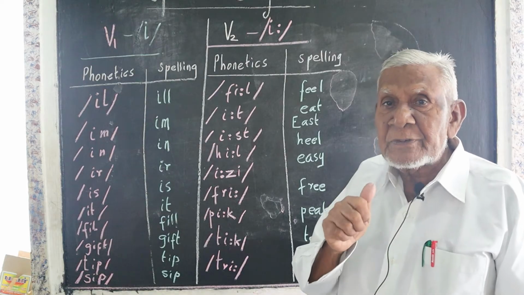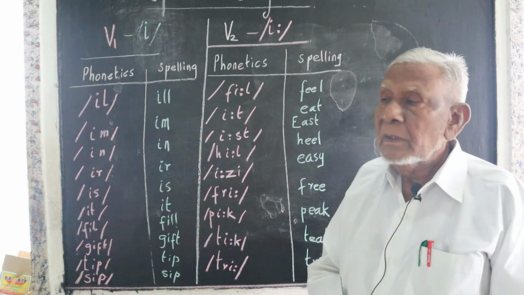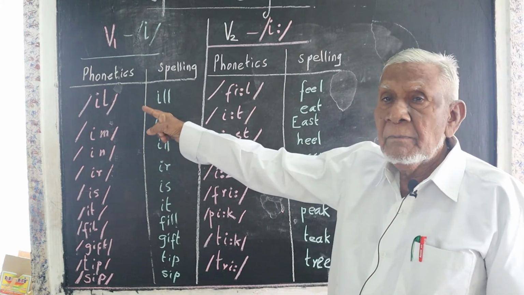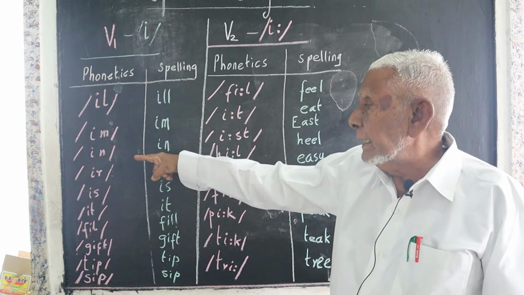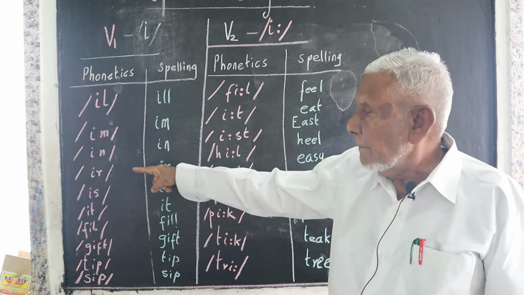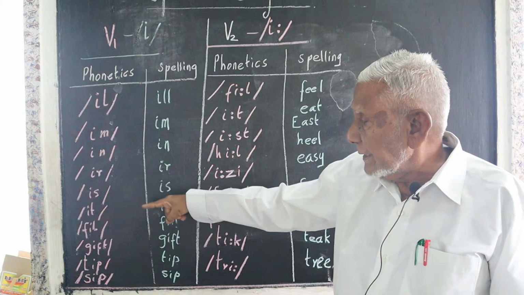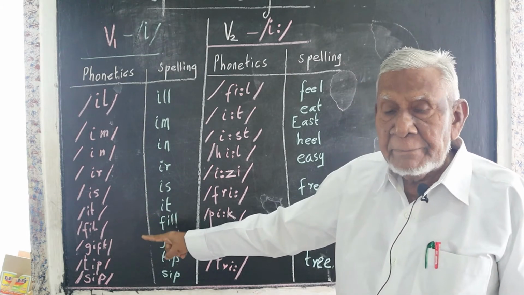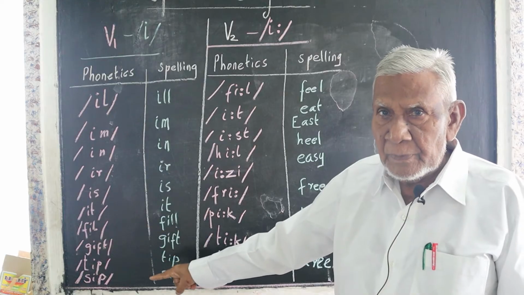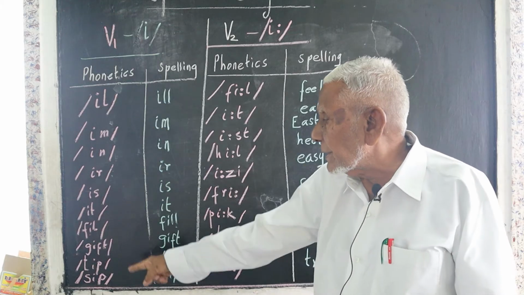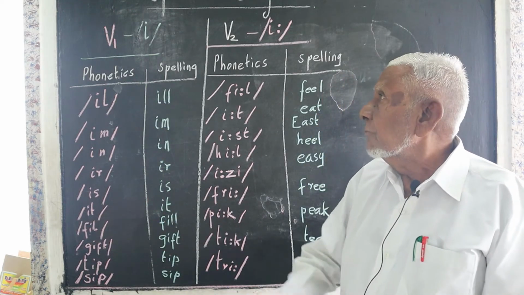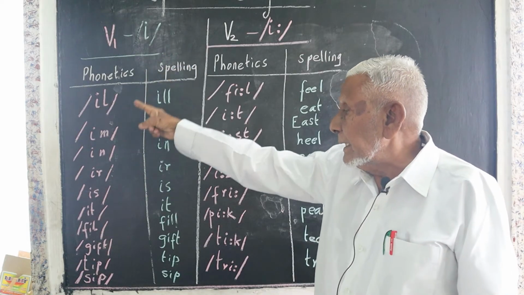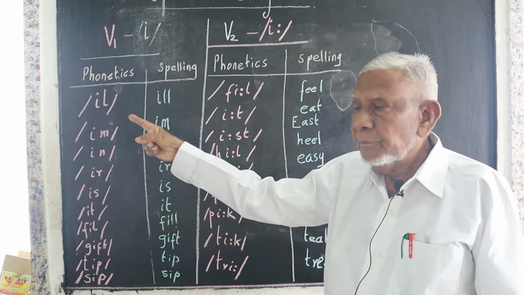We sip the syrup. Ill, im, in, ir, is, it, fill, gift, tip, sip. In all these 10 words, V1 is used.